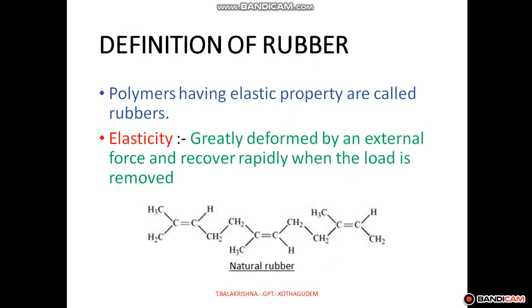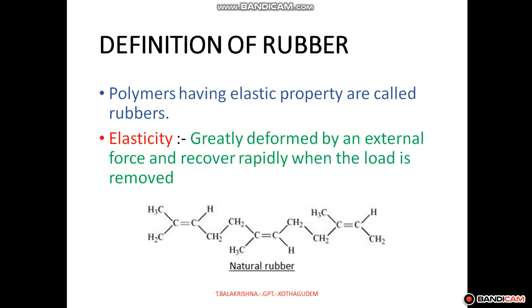So, which polymers have elasticity property? Such polymers are called rubbers. Which polymers have plasticity property? Such polymers are called plastics. So polymers are mainly classified into two types: one is plastic, another one is rubber. Polymers with elasticity are called rubbers, and polymers with plasticity are called plastics. So today our topic is rubber.